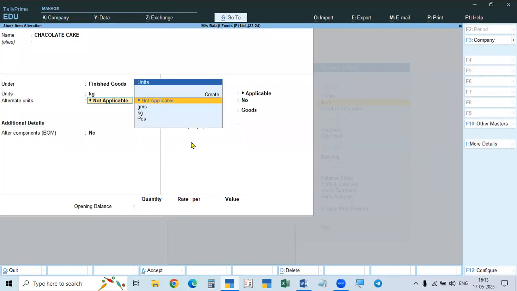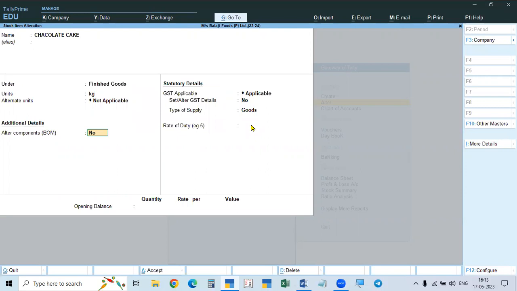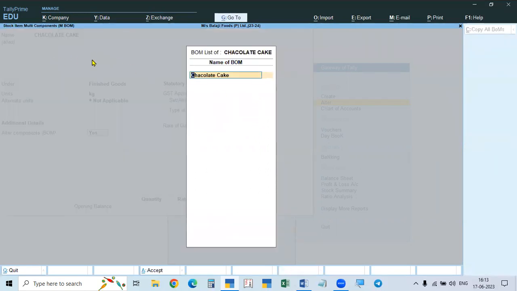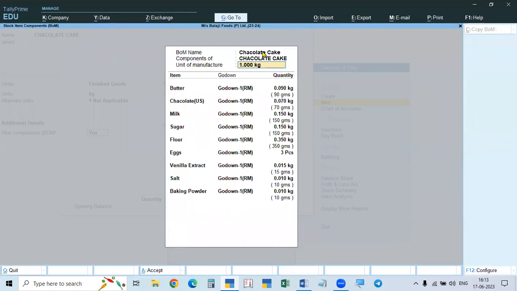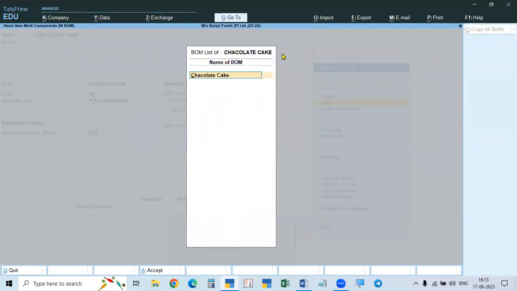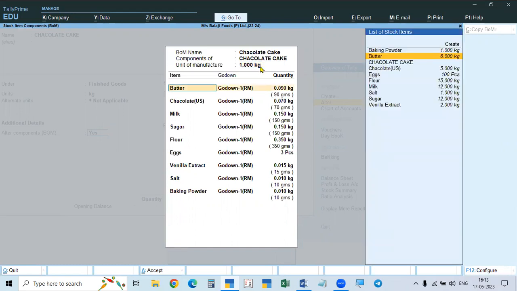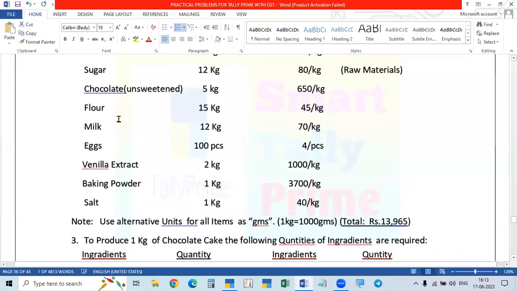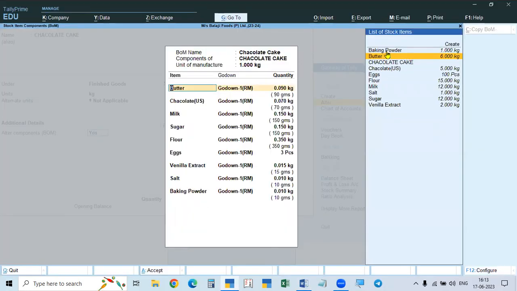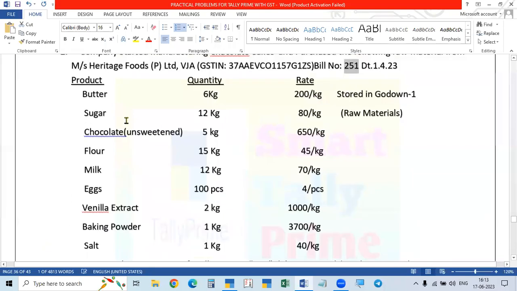So save. After the quantity, it will go to this one. Take yes, and now the finished goods is chocolate cake. We give the name chocolate cake ourselves, and then for 1 kg of chocolate cake, what is the material required? So for 1 kg, we will take the materials. All the materials available, we will go one by one.